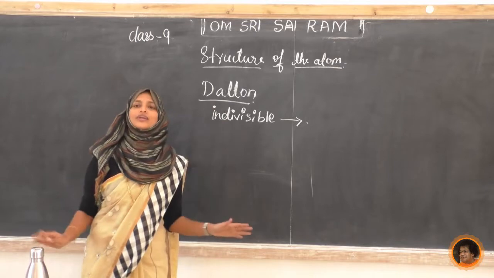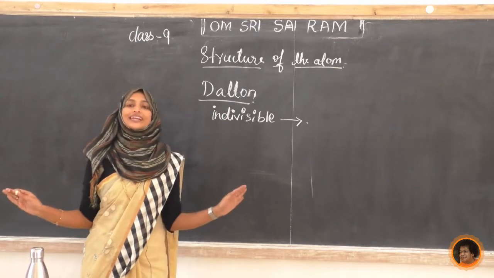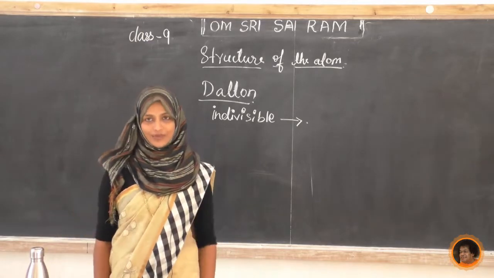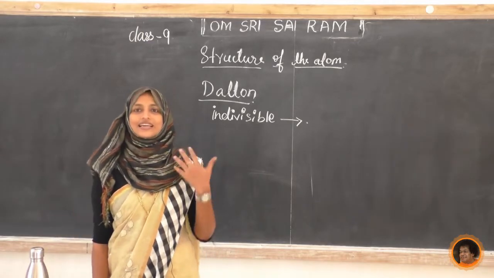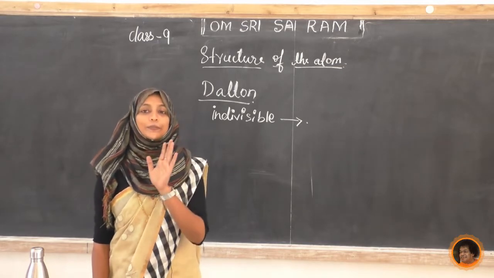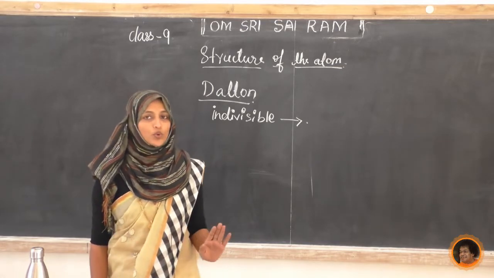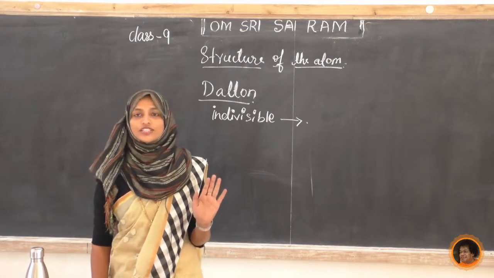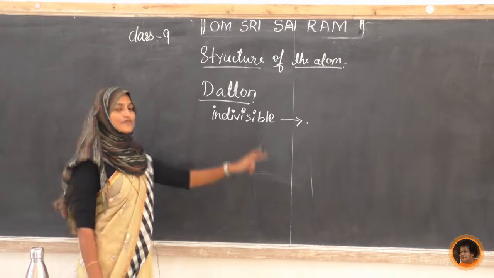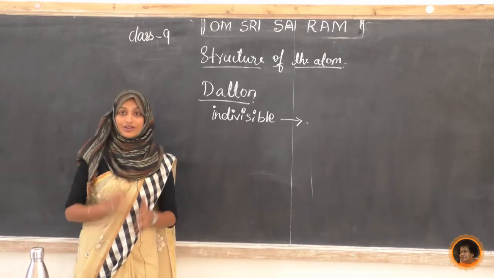Actually this is his theory. He did not do any experiment or any practical work; he said it theoretically, as we said. It is not proven, there is no proof. He is just saying theoretically that it is indivisible, not invisible.